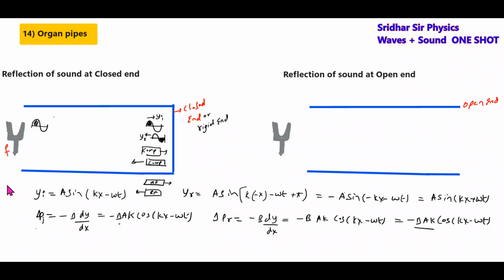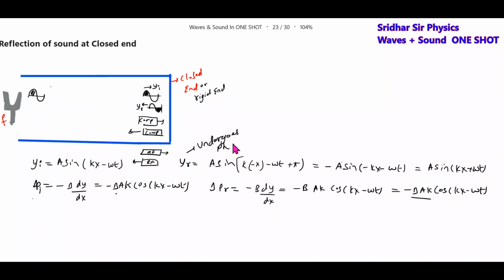I'll write it here. The displacement wave will undergo a phase change of pi radian. The pressure wave will not undergo phase change of pi radian. No phase change. These are the basic ideas of reflection of sound at a closed end.